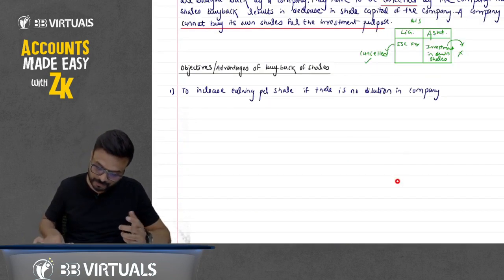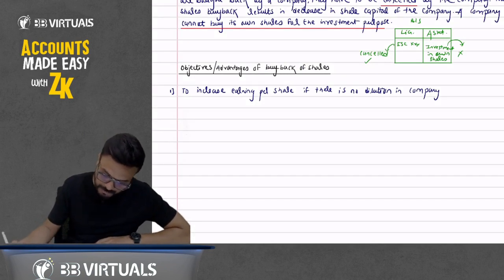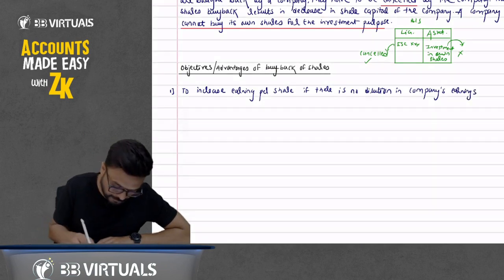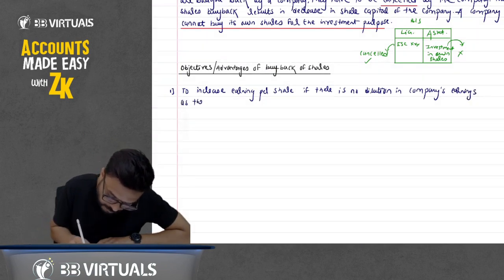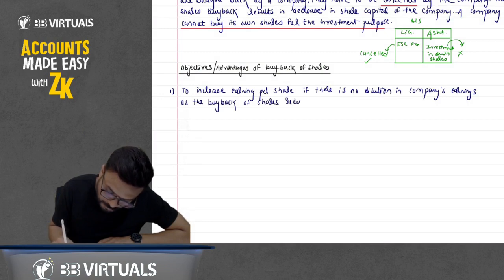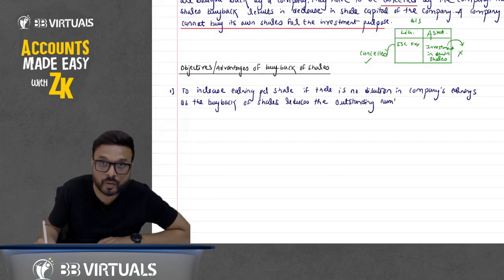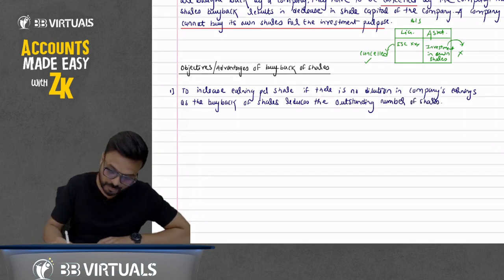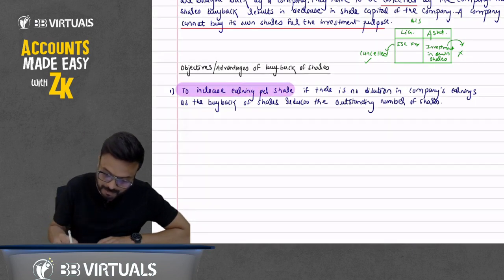As the buyback of shares reduces the outstanding number of shares, it will help to increase the EPS.